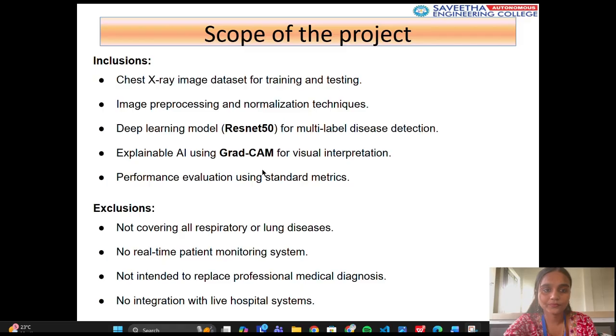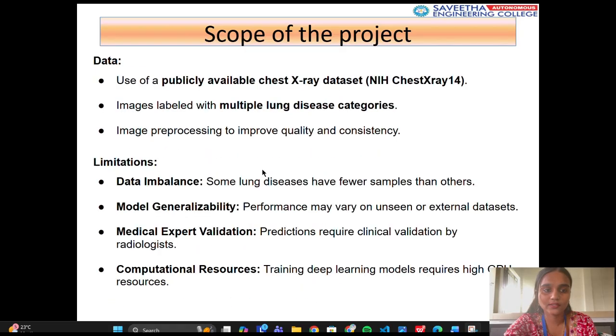Dataset and pre-processing. We use the NIH Chest X-ray 14 dataset, a publicly available dataset containing thousands of labeled chest X-ray images. Each image can be associated with multiple lung disease labels, making it a multi-label classification problem. Pre-processing stages. Images are resized to 224 x 224 pixels, converted to RGB format, and normalized using ImageNet mean and standard deviation. Data augmentation techniques such as flipping and rotation are applied. These steps improve model robustness and generalization.